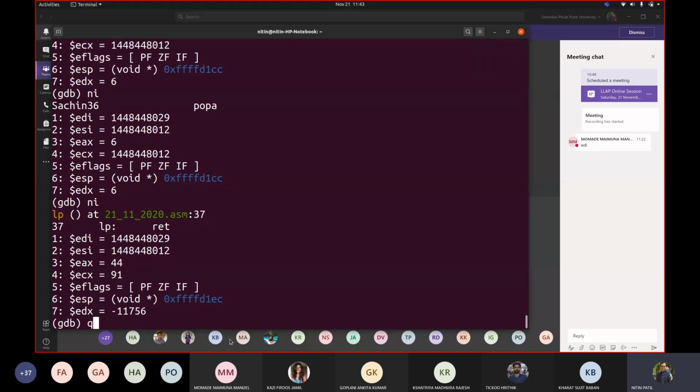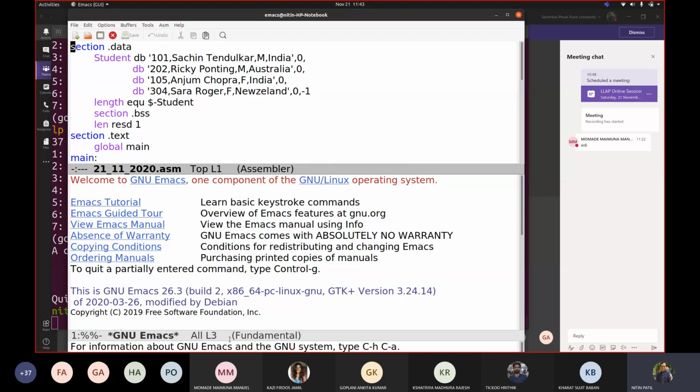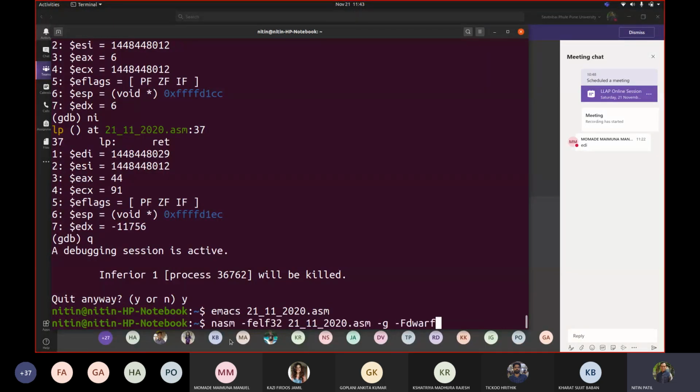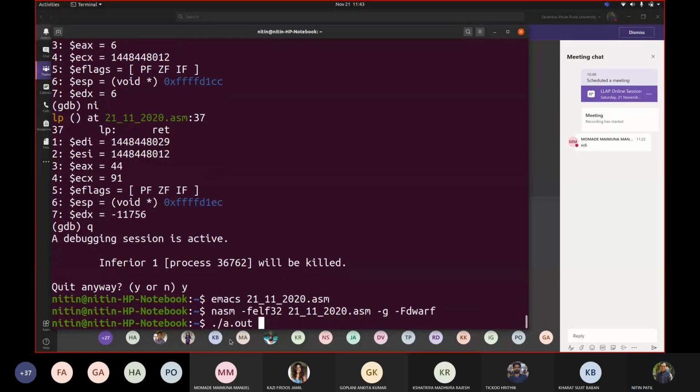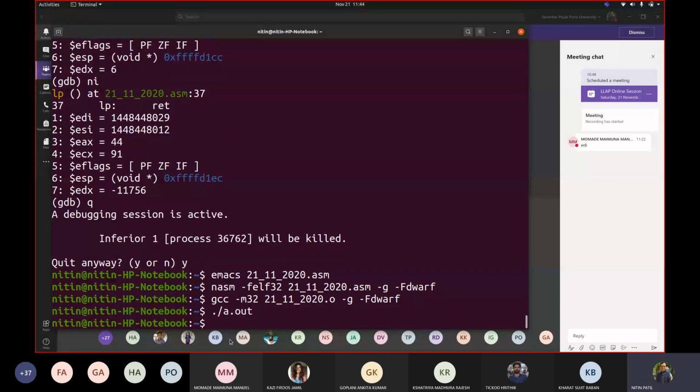Now let us try, if I make gender to be F there, then what happens? So I will replace this M to F. It should not display that Sachin now. Fine. Let us execute. Nothing would be displayed. It came out of it.